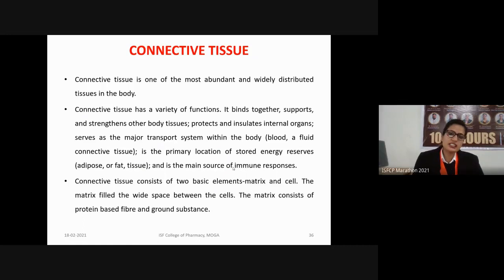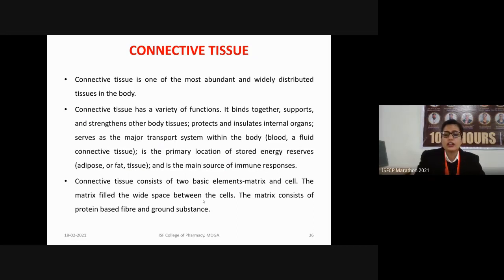Its function is to fill the wide spaces between the cells. Because in case of the connective tissues, cells are slightly distant from one another. That's why there is the presence of the matrix which fills up the void spaces between these cells.